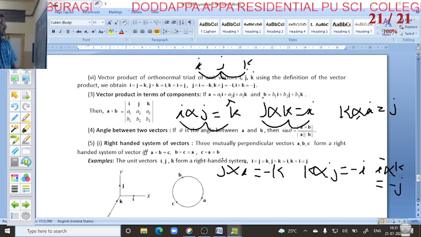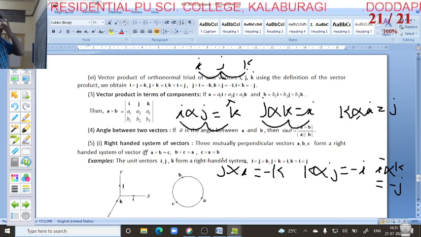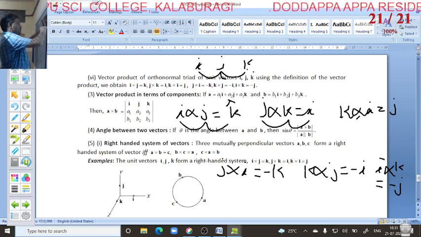Okay, right? This is how to find the value of the cross product.